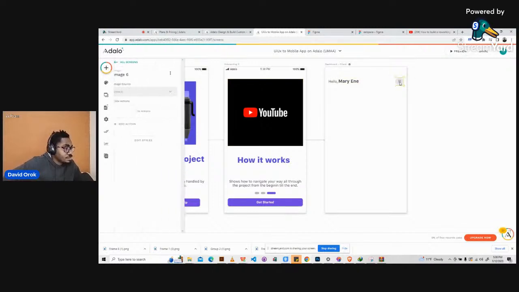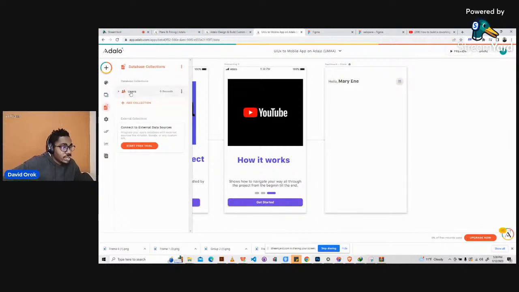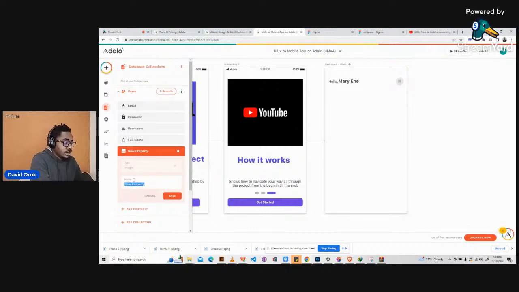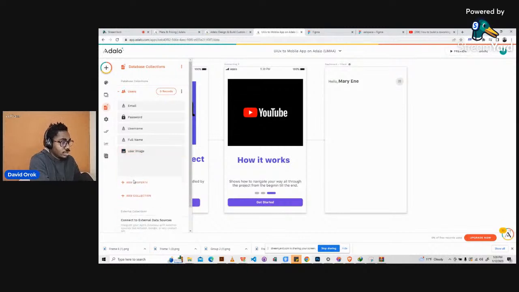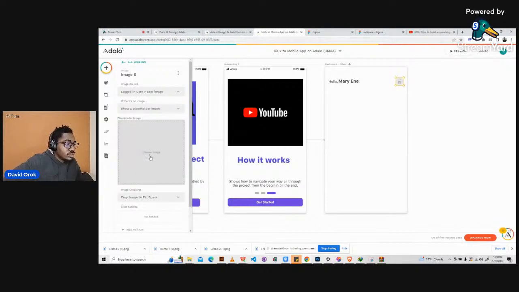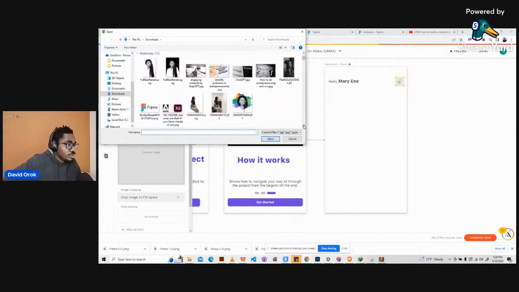So this is it. Select image source. It's going to be from, let's go to our database and just add user image as an extra property. So image, and say user image. Then we click on this, select image source, database, logged in user, user image. All right, so we have that. If there is no image, let's show a placeholder image. Then let's select a placeholder image. Let's look for a placeholder image.